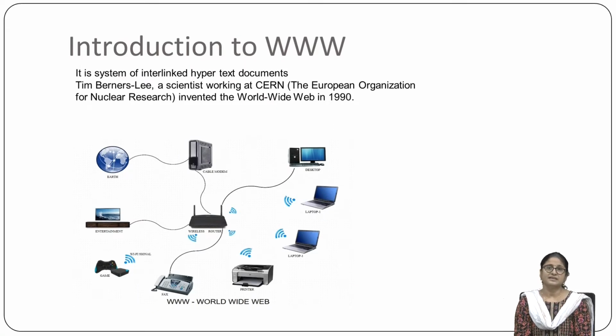Web pages can contain graphics, sounds, text, video, and many other data. But in reality, the graphics, sound, and video are not part of the web document.